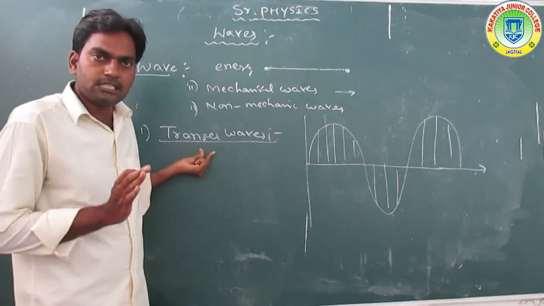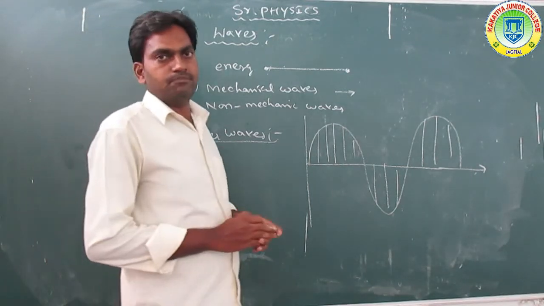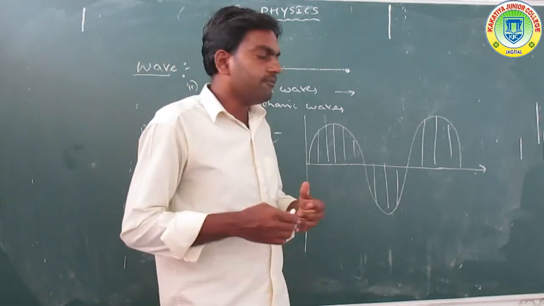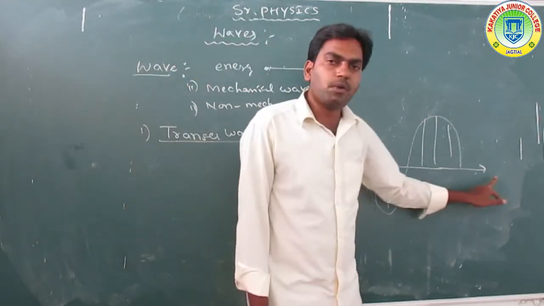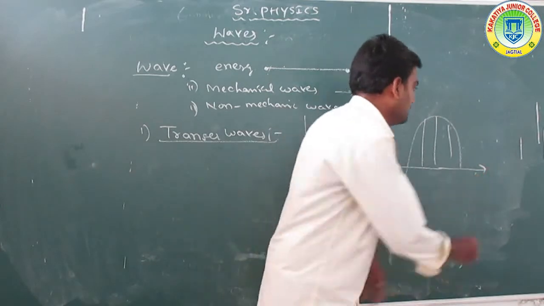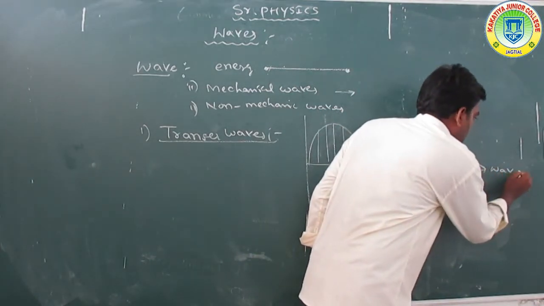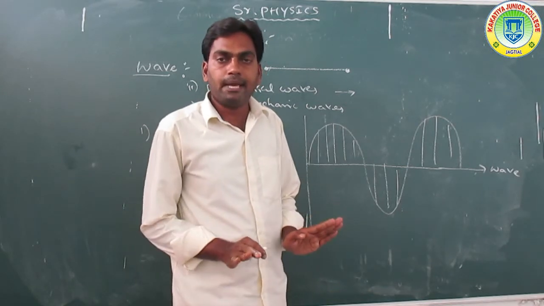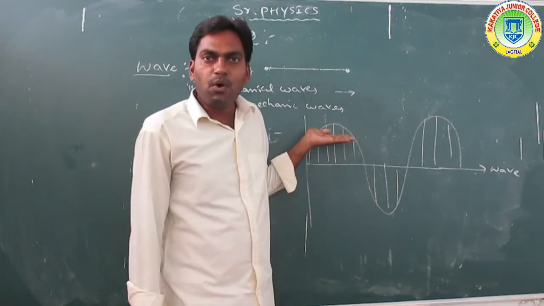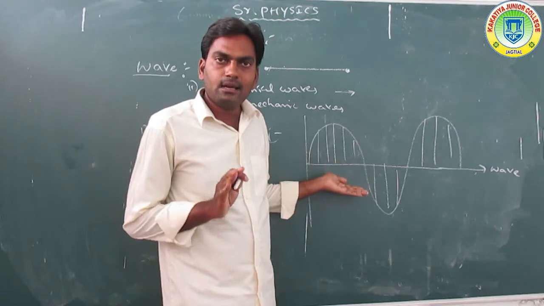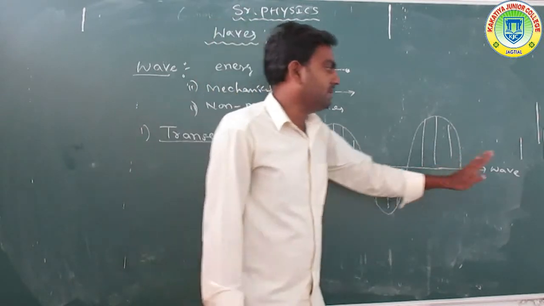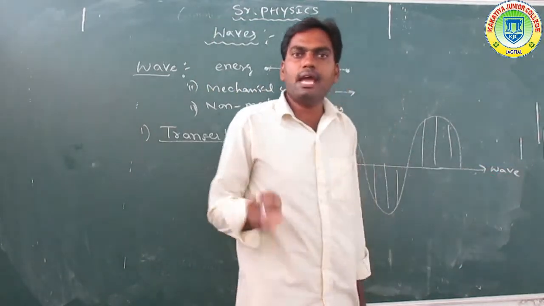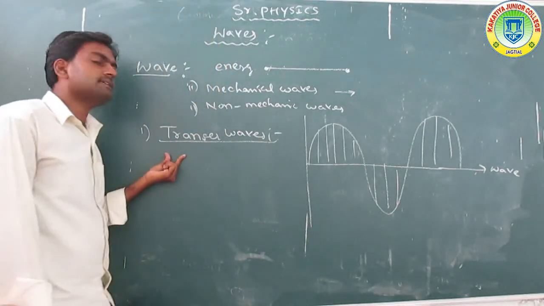So what is a transverse wave? In a wave motion, the particles move perpendicular, or normal, to the wave propagation.